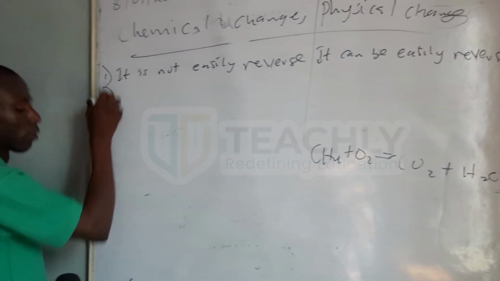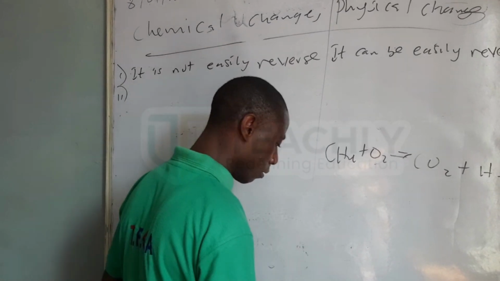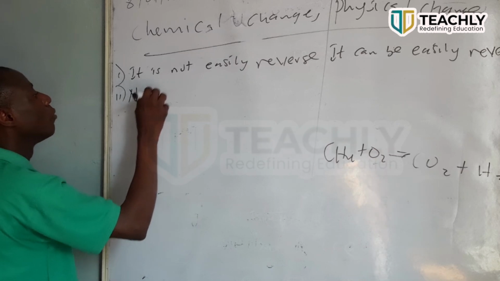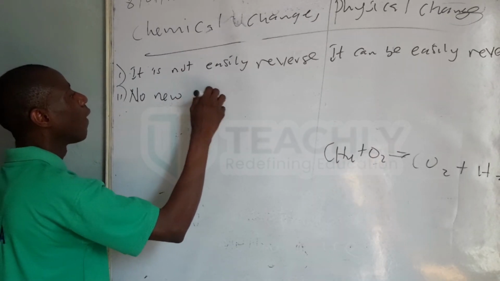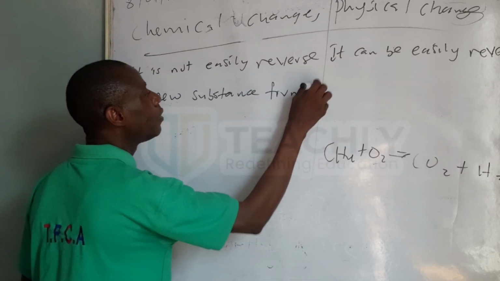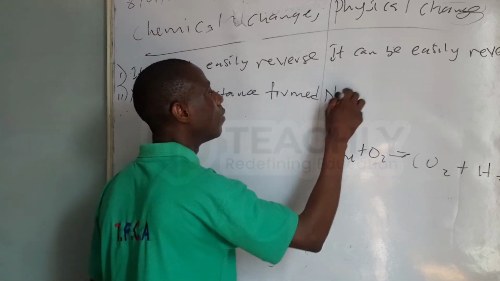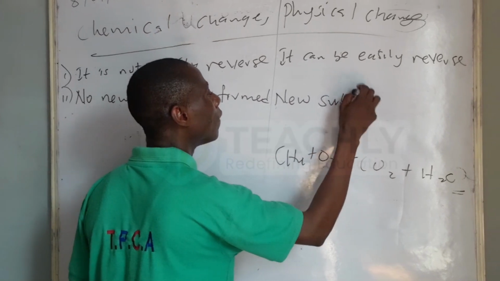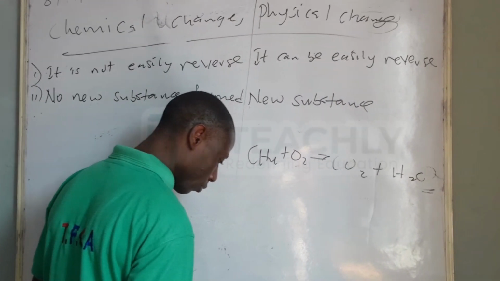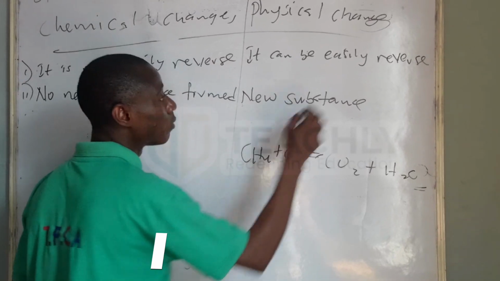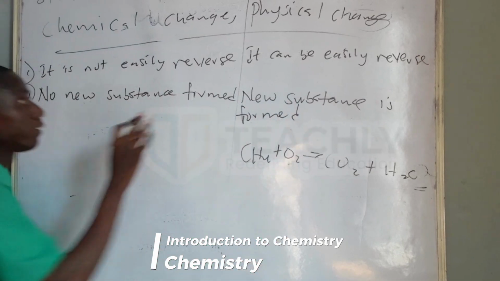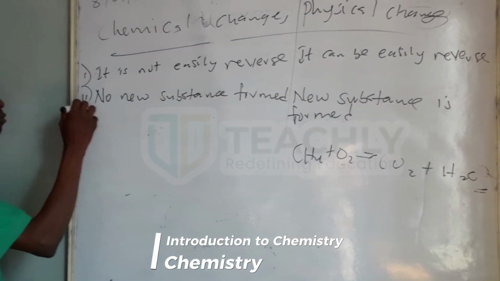2. So we are talking about what? The difference between them. Another one is what? For physical changes, no new substance is formed. Here, for chemical changes, a new substance is formed. So that's our other difference.